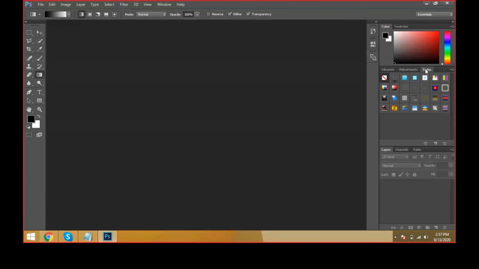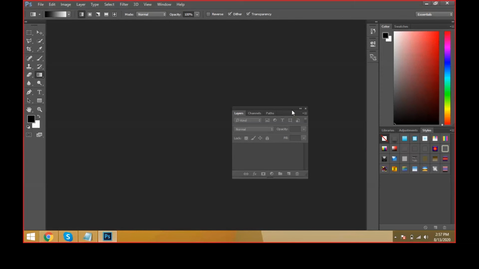Based on the requirement of the design, we use these types of palettes or panels. If there are humans, like 5 to 6 members, we call it a group. But this is not a human category; this is a technical category, and we call these panels. It is very important, friends.